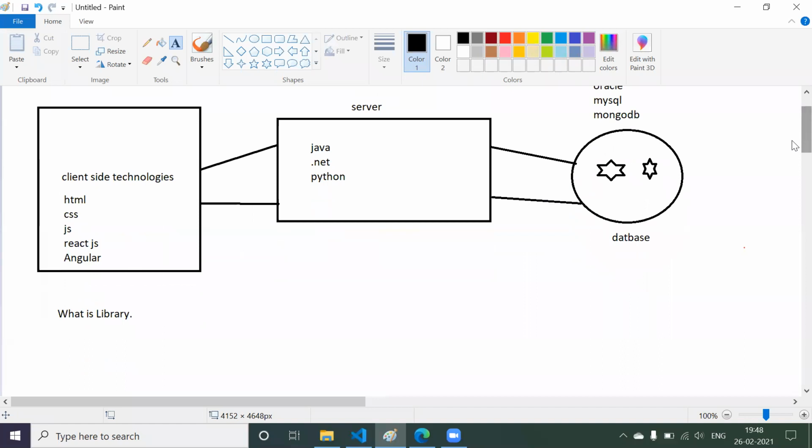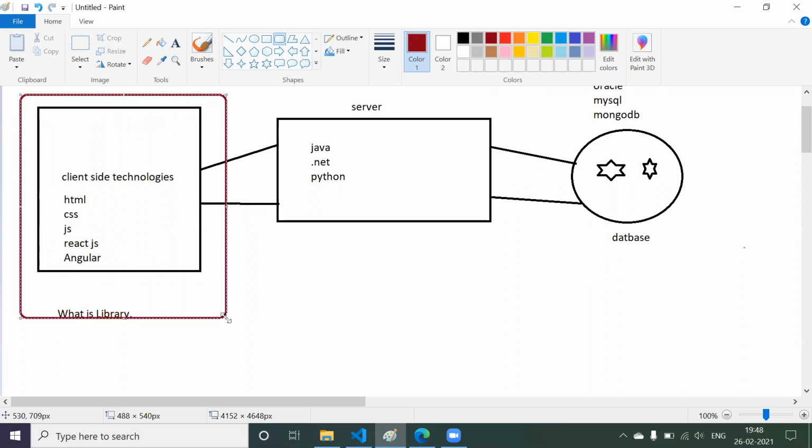So this is a simple architecture of your web, and this is the client side. Using React, we are going to focus only on this part. This is the part we are going to do with React, meaning we are going to build a user interface. That's it. Now, why React? Why not Angular? Why can't we build a user interface using HTML, CSS, JavaScript? That's what we wanted to know.